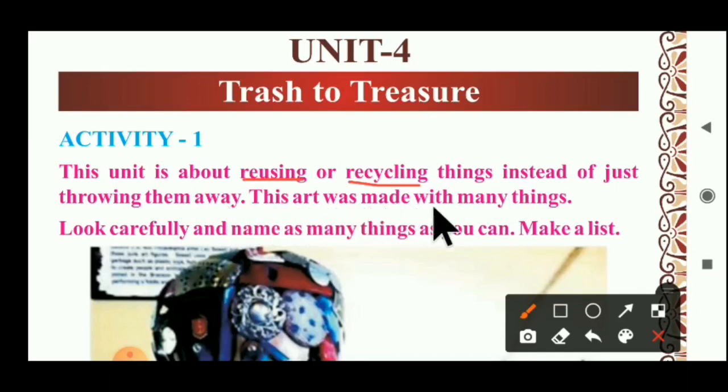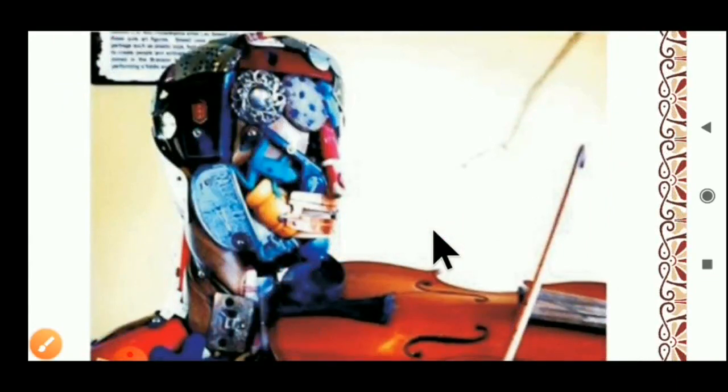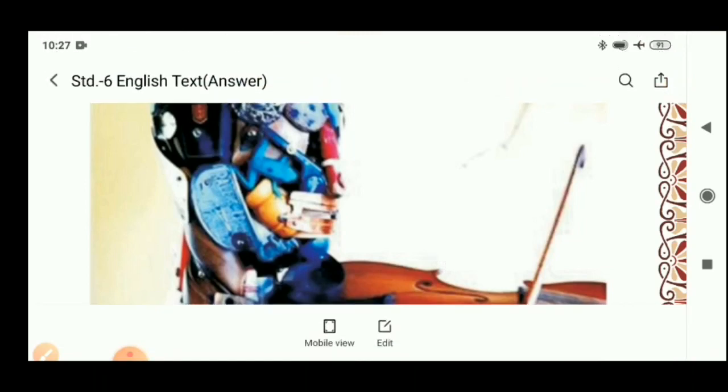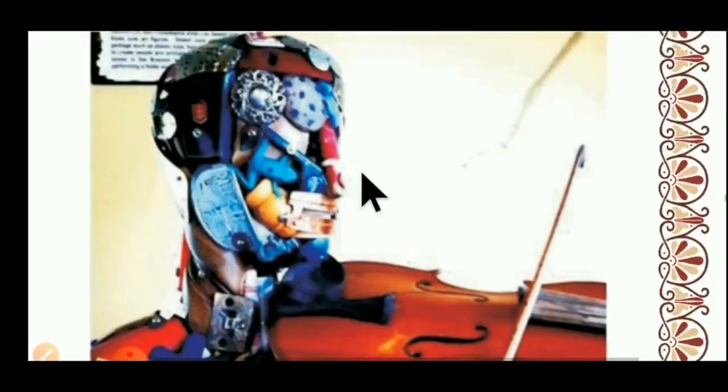This art was made with many things. Look carefully and name as many things as you can. Make a list here. One picture is given. We have to observe it carefully, and from seeing that picture we have to make a list of things: which types of things, and how many things are used to make that portrait. Can you understand, students? Just observe it carefully.